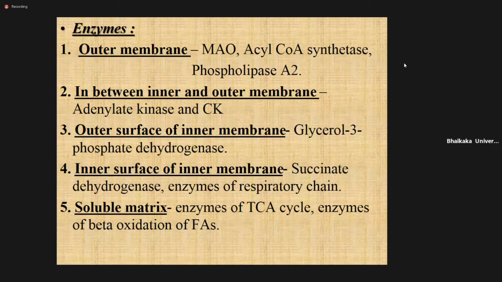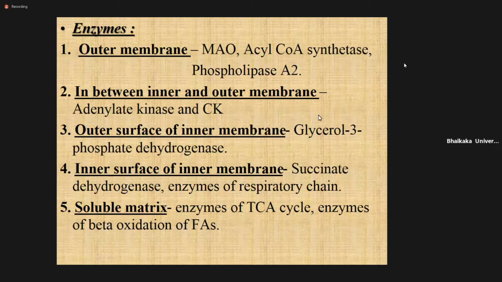Inside the matrix of the mitochondria, enzymes of the TCA cycle are present, and enzymes of beta oxidation are present. You know that the TCA cycle and beta oxidation occur inside the mitochondria, in the matrix.